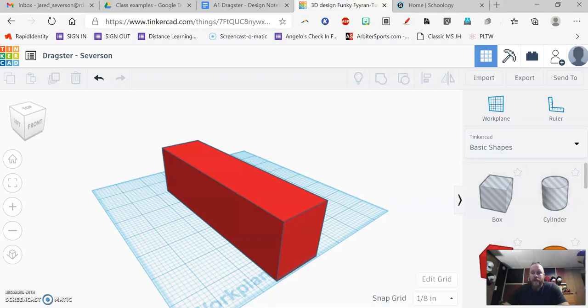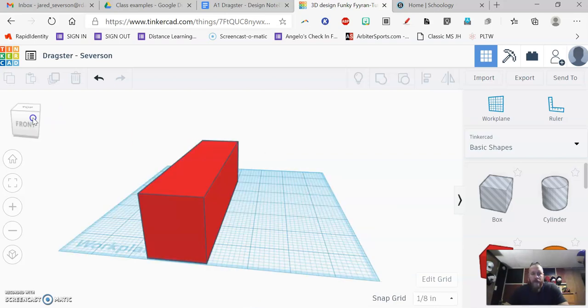All right, so if I want to create a hole, I'm going to take a cylinder. Well, I want the hole going through here where the wheels are going to go. So I don't want to work on my work plane right now, and this was from one of your tutorials on making dice and putting numbers on the side. I want to make the hole that goes through the dragster body this way, side to side.